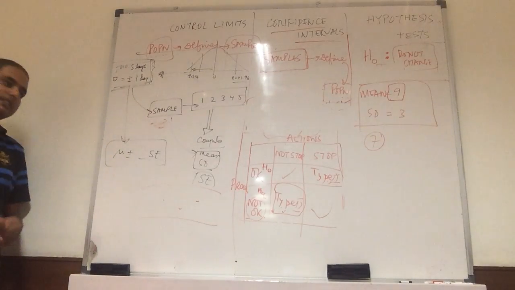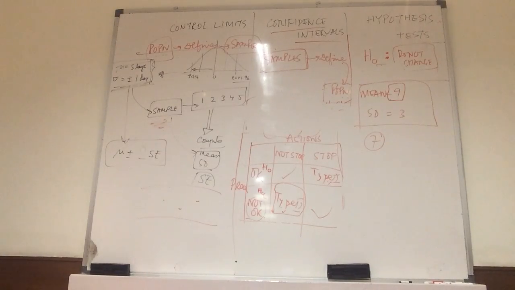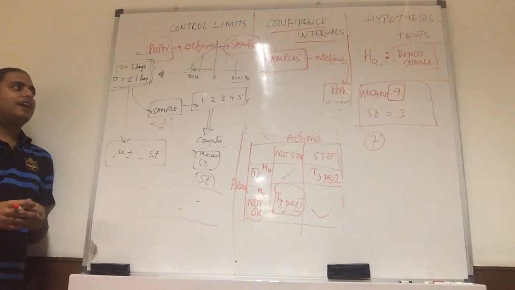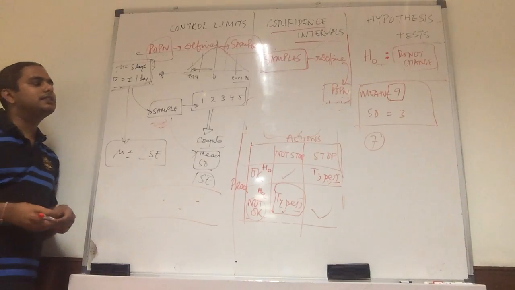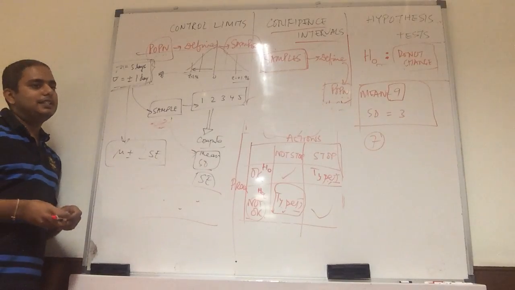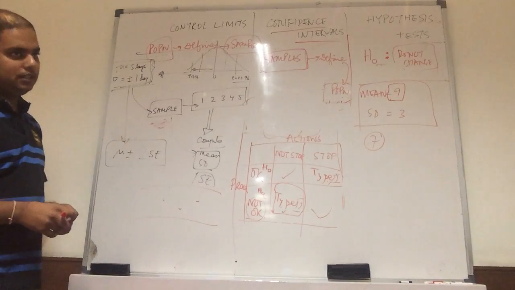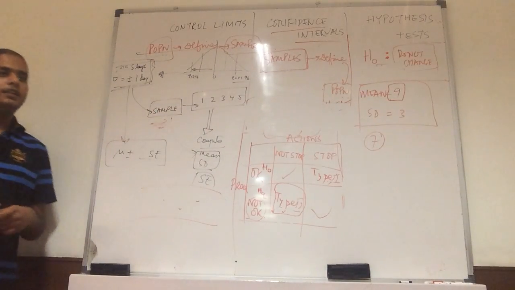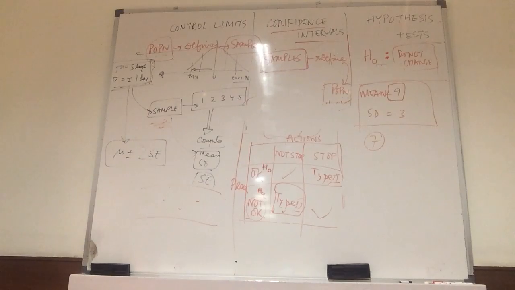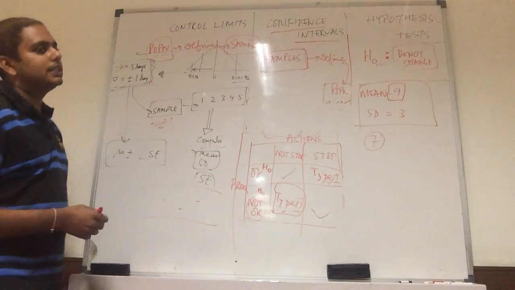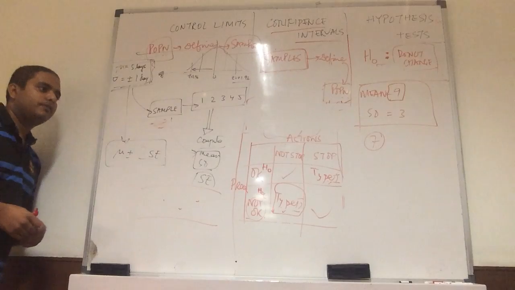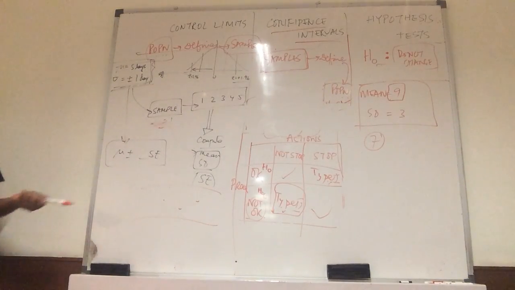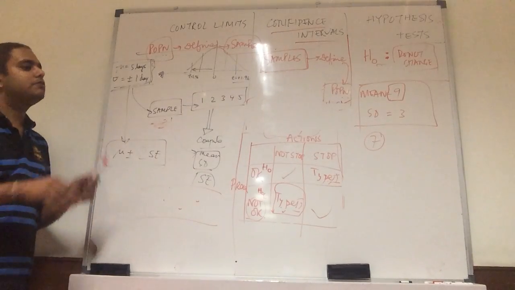So you have to form a hypothesis first. What would be the hypothesis in this case? The question is, I have a process whose mean is 9 and standard deviation is 3, and I pick a sample randomly whose mean is 7. What do I do with the sample? Do I accept or reject it? One will need a condition for when to accept and when to reject. Let's say the condition is anything below 9 I keep it. I do not change anything. I do not take any action.